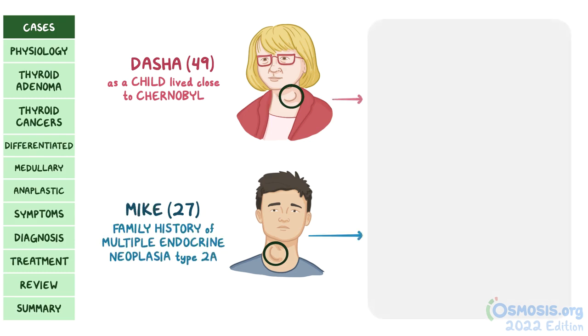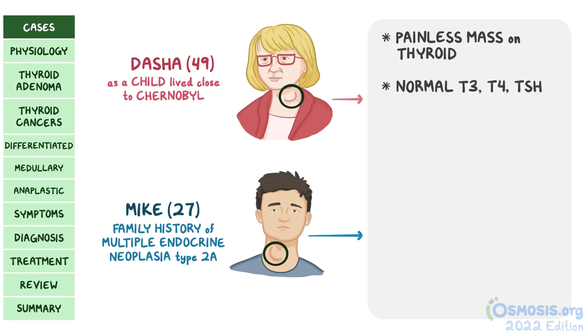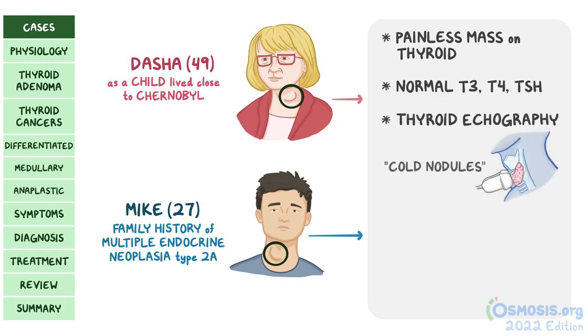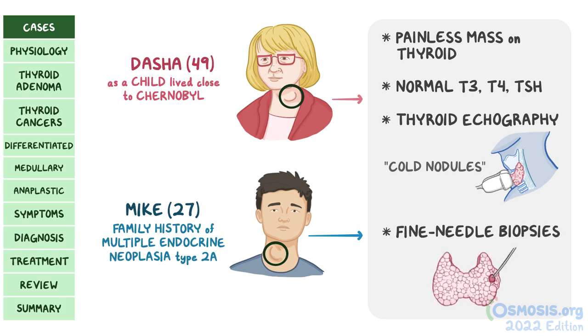On exam, they each had a painless mass on their thyroids. Both people had normal T3, T4, and TSH levels. They underwent thyroid echography, which showed cold nodules. Afterwards, fine needle biopsies were done. Both individuals had tumors on their thyroids.